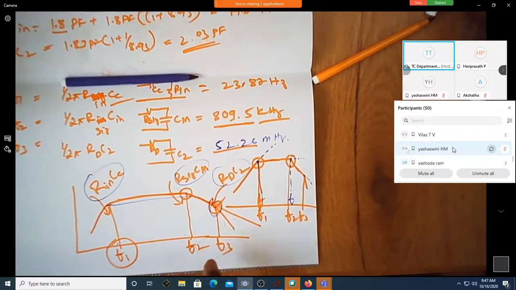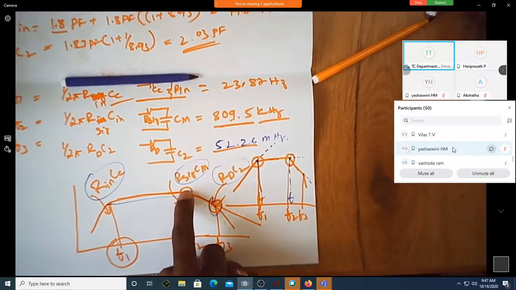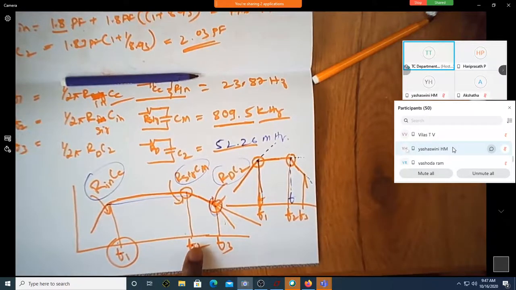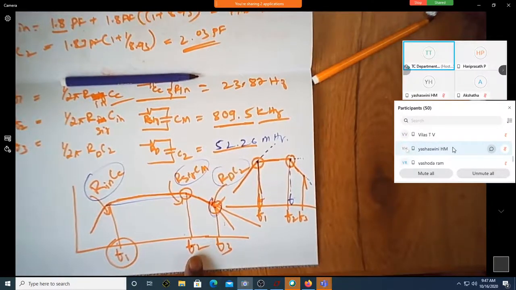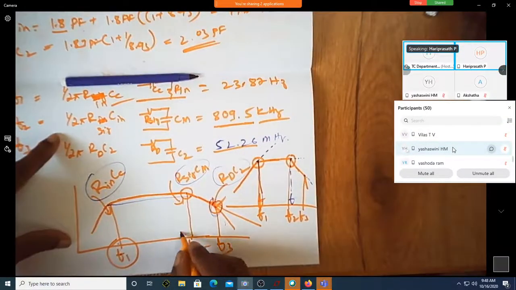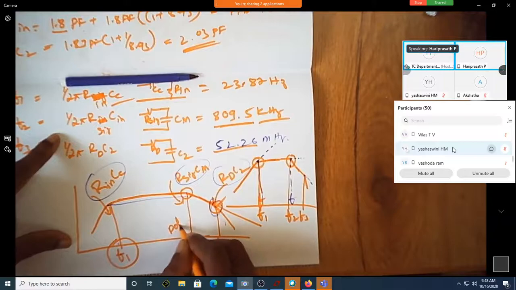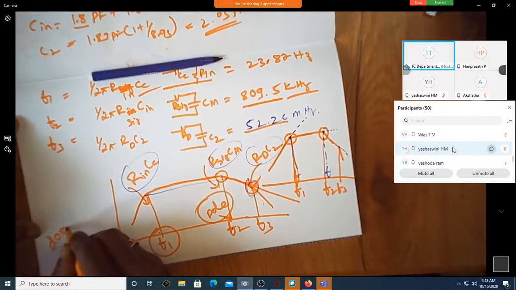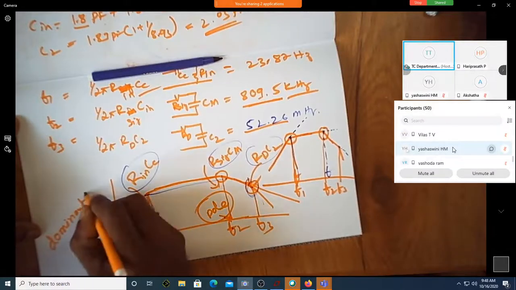The frequency which decides the 3 dB point is called the dominant frequency. In terms of control systems, we call this a pole, a dominant pole.